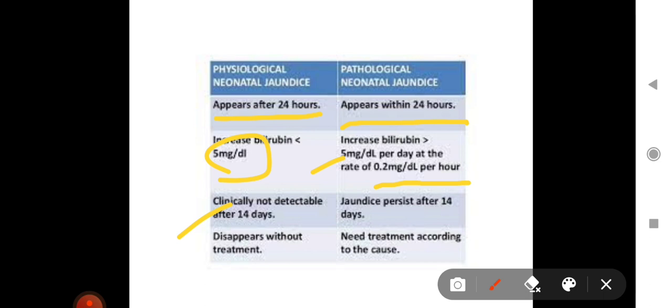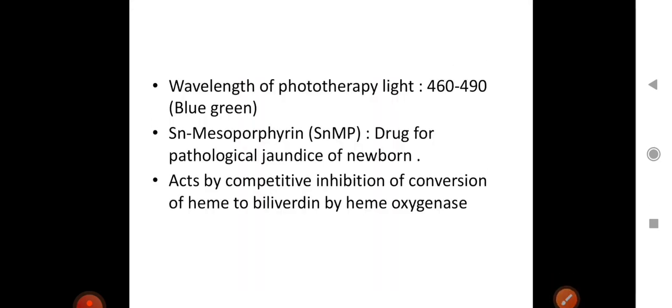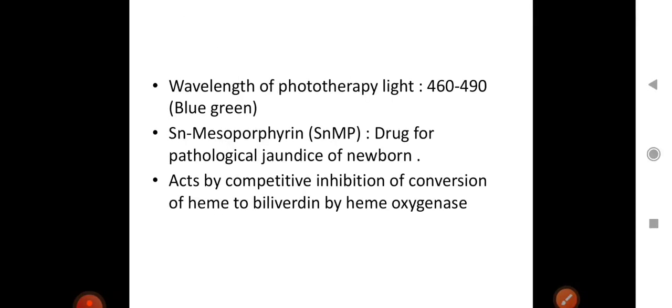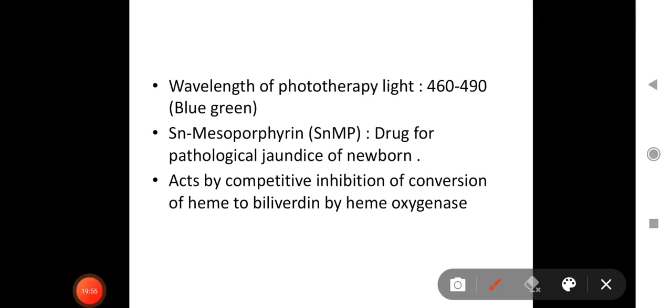Physiological jaundice usually gets resolved within 14 days, but if it persists after 14 days, it can be pathological. Physiological jaundice disappears without treatment, but pathological jaundice needs treatment according to the cause of that jaundice. So now, the wavelength of light used in phototherapy: the light is blue-green, used for treatment of neonatal jaundice, and its wavelength is around 460 to 490 nanometers.